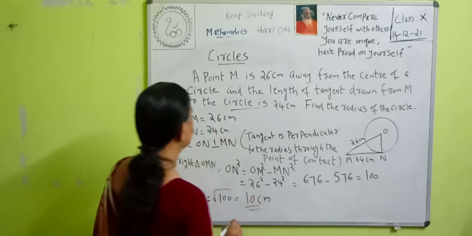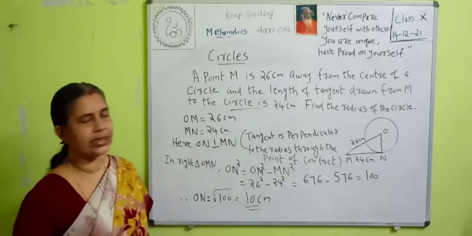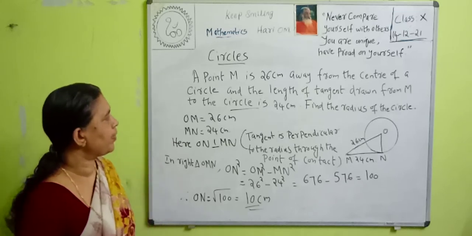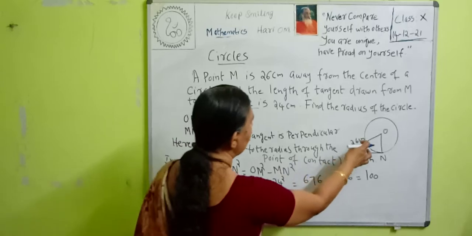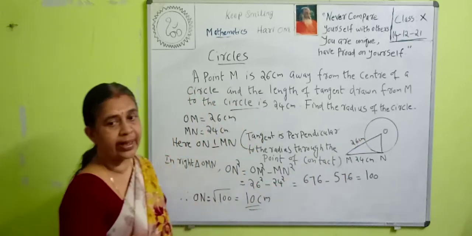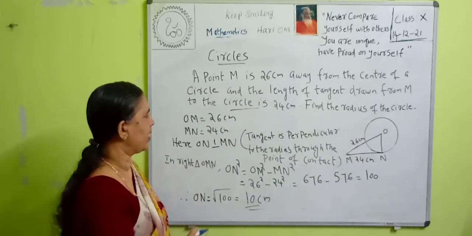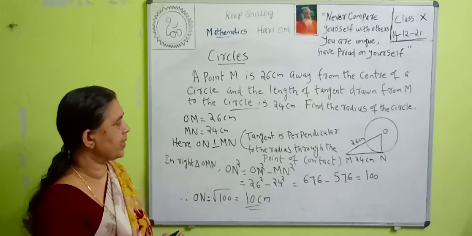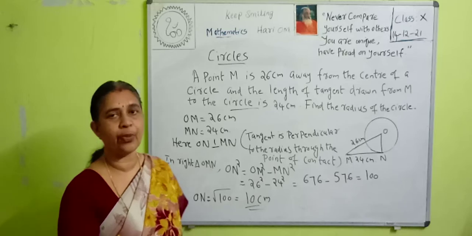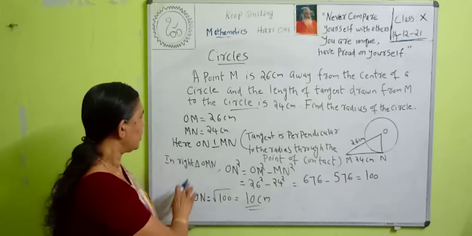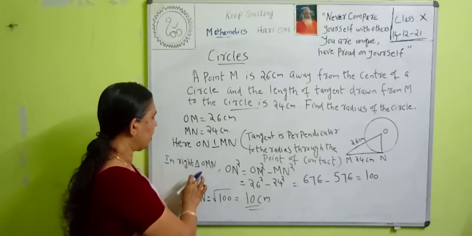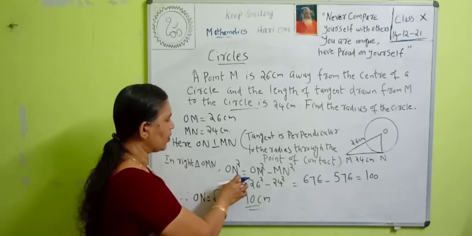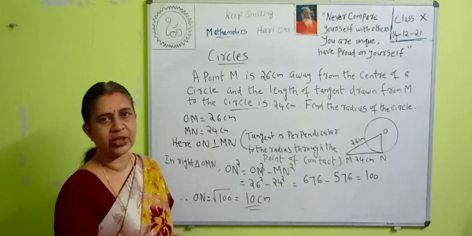So the point M is 26 cm away from the center of a circle and the length of tangent drawn from M to the circle is 24 centimeter. That is, OM is equal to 26 centimeter and MN is equal to 24 centimeter. Then here ON is perpendicular to MN because tangent is perpendicular to the radius through the point of contact. Since triangle OMN is a right triangle, ON square is equal to OM square minus MN square by Pythagoras Theorem.